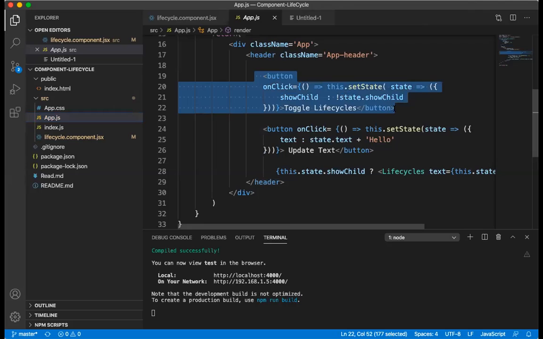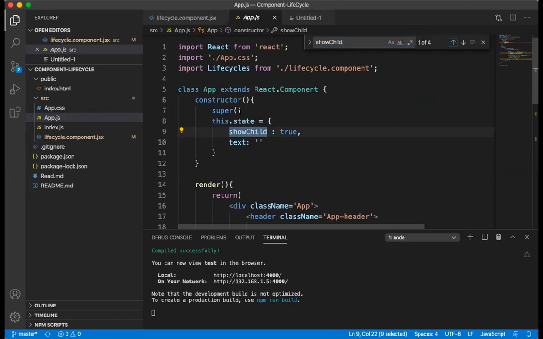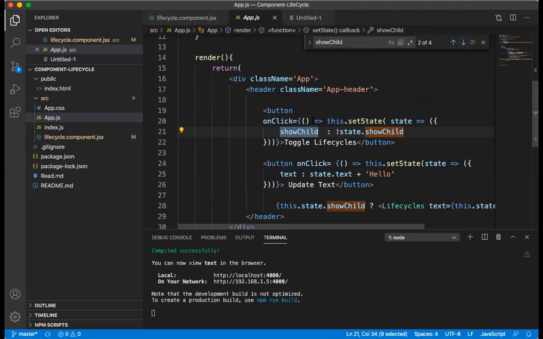One is the button which will toggle the life cycles. Once I click on this button, it will go and change the state of this show child. Show child is a particular state that I took at the very first, and this show child will become false on clicking on this.